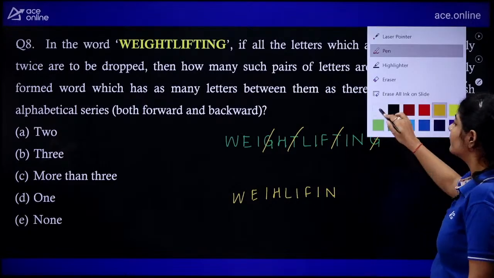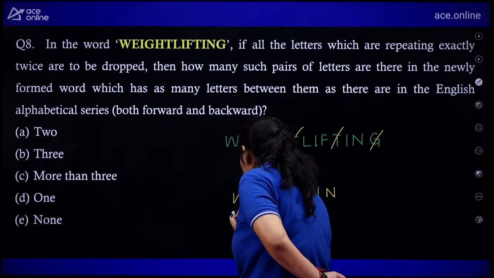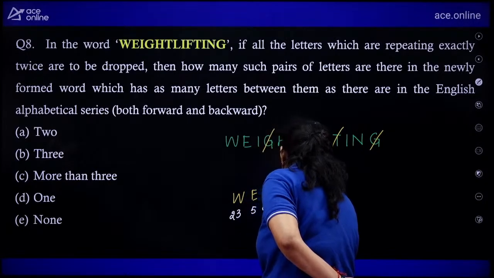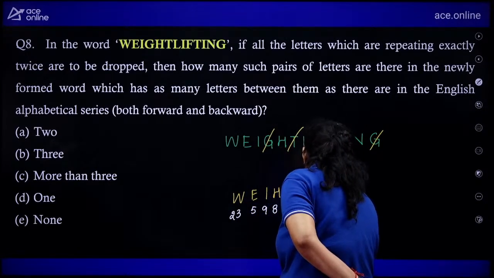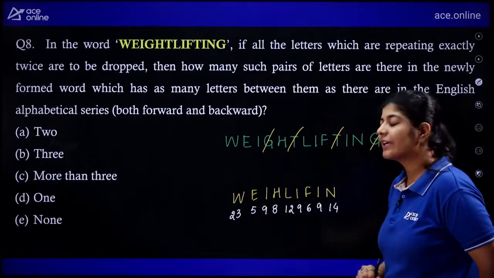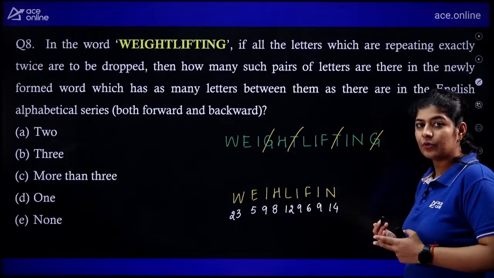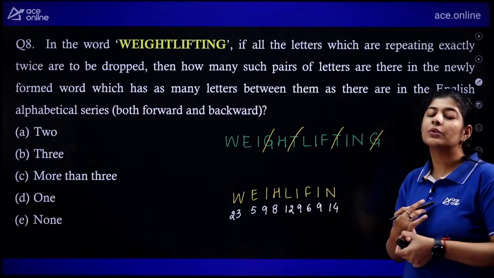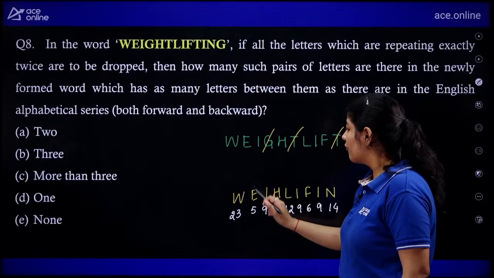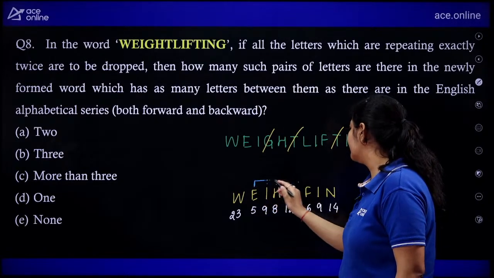Now what we need to do? We need to do the same procedure now. First, I am going to write down the associated numbers: 23, 5, 9, 8, 12, 9, 6, 9, 14. Now I start counting. As 23 is the highest number, there is no point to go beyond 23, and no point to count with 23 as well. So I am starting with 5. 5, 6, 7, 8, 9. We got our first pair.